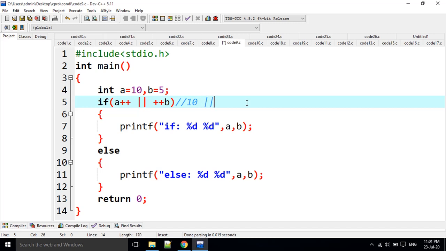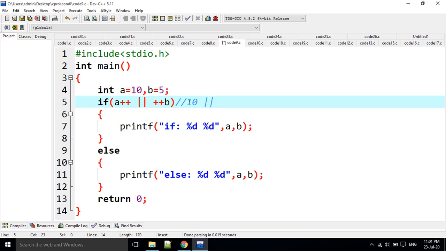Then logical OR. Look here, 10 and logical OR. Any positive value represents true, right? Then it doesn't move to plus plus B. That's why B is not incremented here. Only A is incremented, from 10 to 11, but B is not incremented.